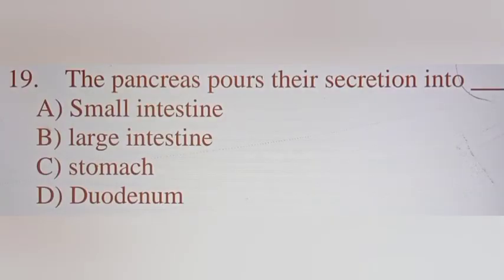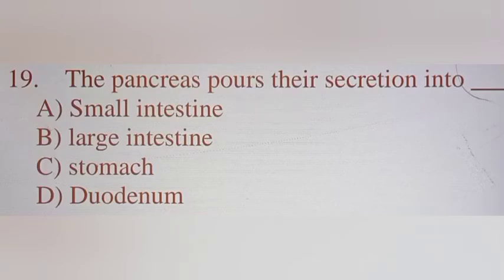Let us go with question number 19. The pancreas pours its secretion into dash. Option A, small intestine, option B, large intestine, option C, stomach, and option D, duodenum of small intestine. Small intestine is correct actually, but there is a specific answer here.